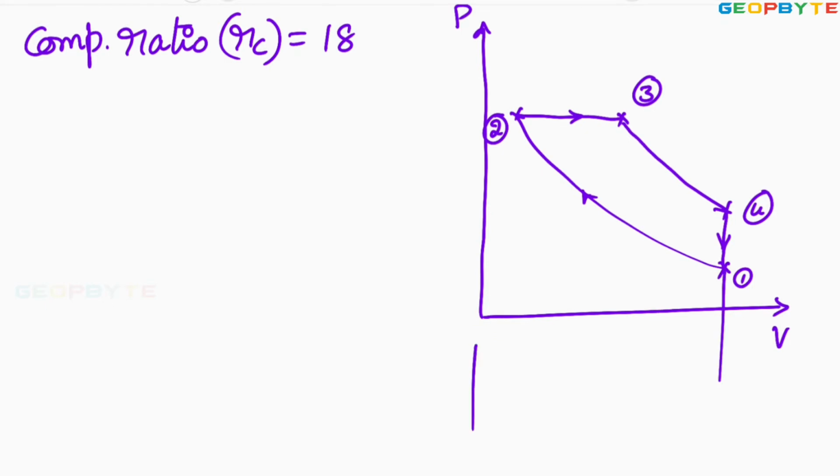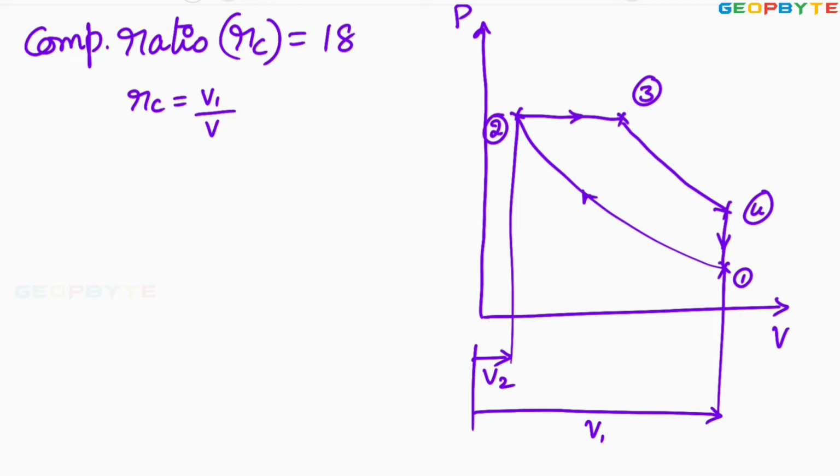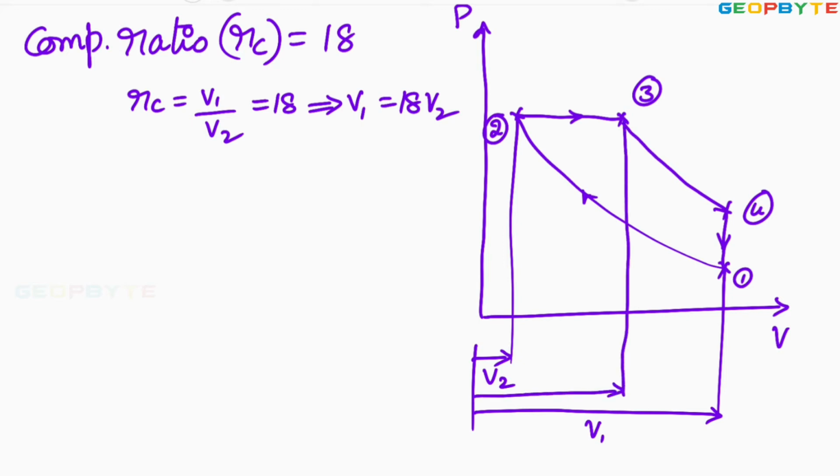The volume limits: this is the total volume of the cylinder, I can mark V1. This is the clearance volume V2. Here compression ratio rc equal to V1 by V2 is given as 18. From this I can say that V1 equal to 18 V2. And that V2 I can say is the volume of the gas before heat supplied. The volume of the gas after heat supplied is V3. The cutoff takes place anywhere between 2 and 3.